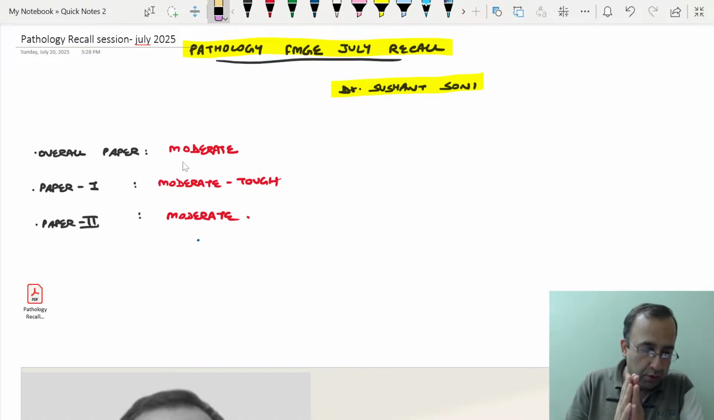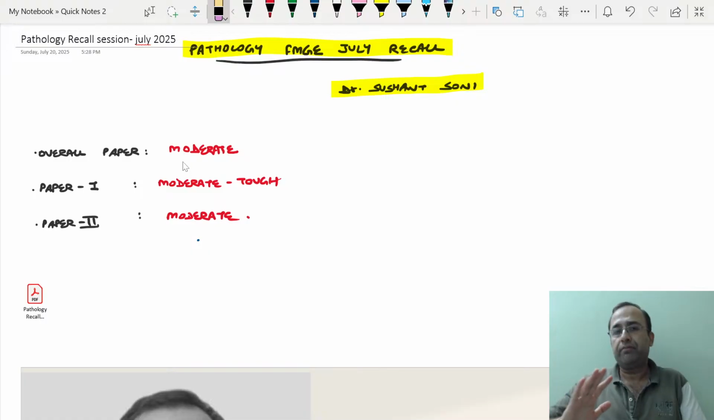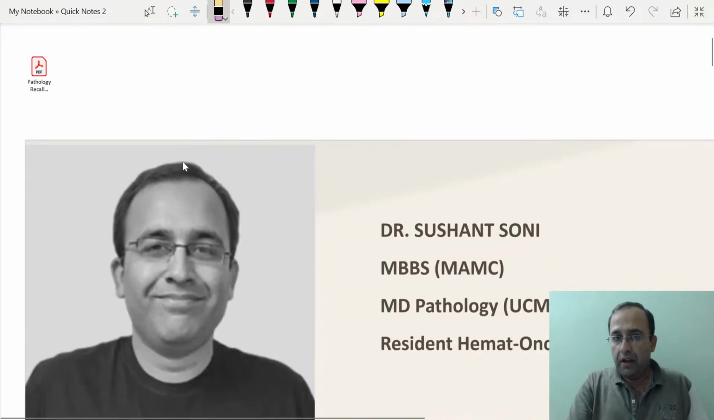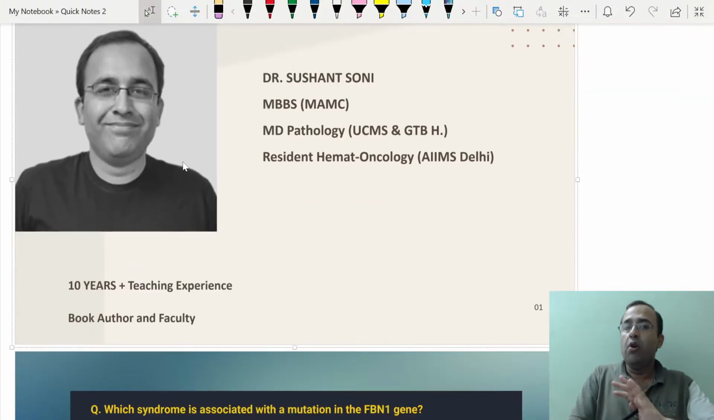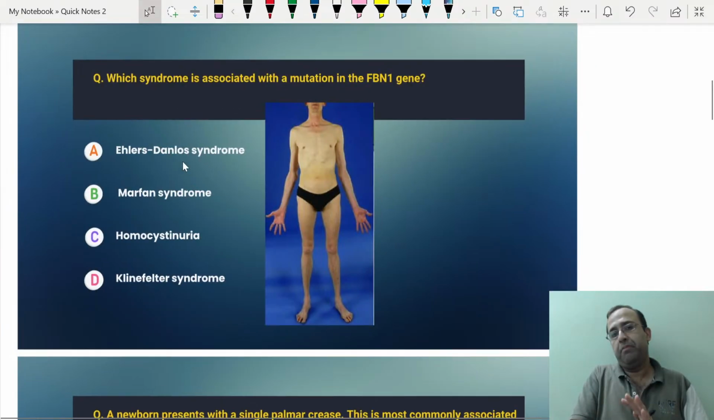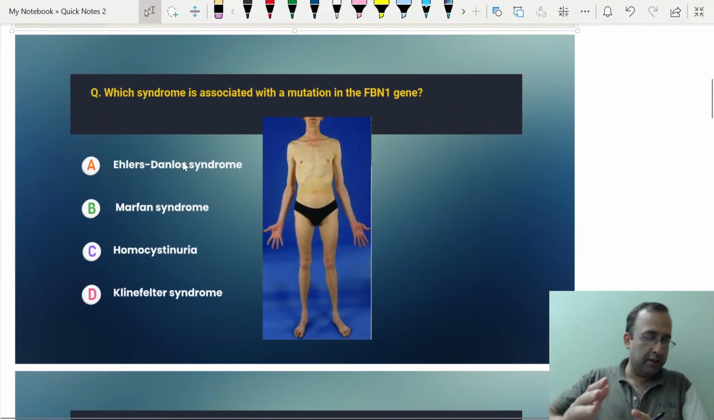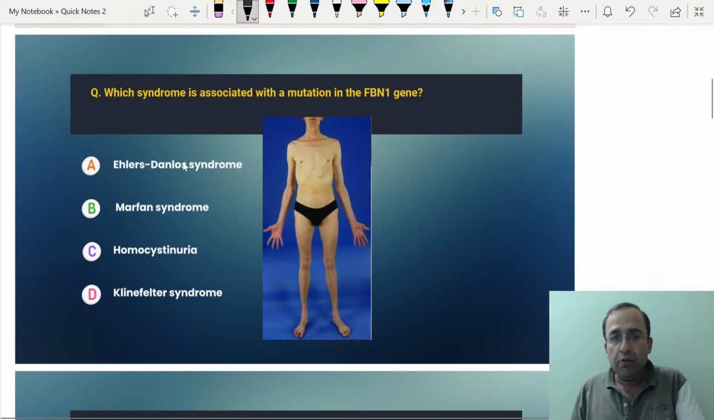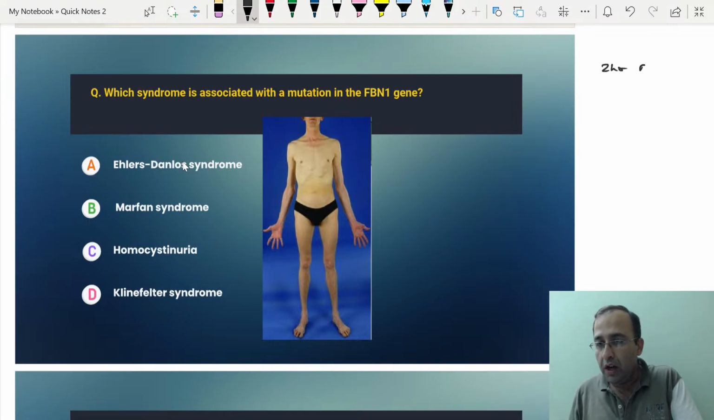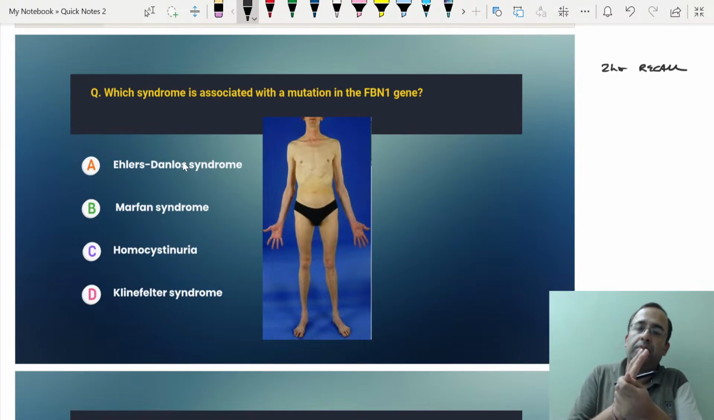Before I go further, you tell me how your paper went. Please write it in the chat box or whatever, so that we know this session is interactive. How do you feel overall after giving the paper? I'll keep on discussing the questions side by side with you. Majority of the questions, look, I just had a 2-hour recall session of pathology, out of which I focused a lot on genetics in the session too. The same thing was asked in the paper.